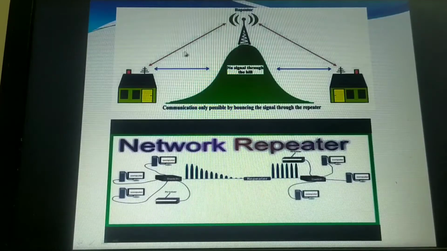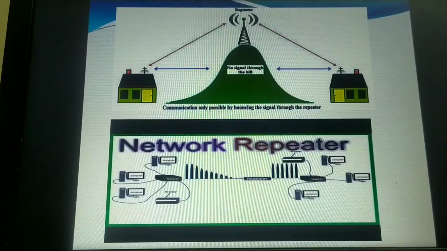The amplifier not only amplifies the signal, it also concurrently amplifies the noise being generated from the other source, because its nature is broadcasting. So it will accept both the noise as well as your clean signal. It will amplify and rebroadcast to the other end. This is the job of the amplifier, which is a type of repeater.